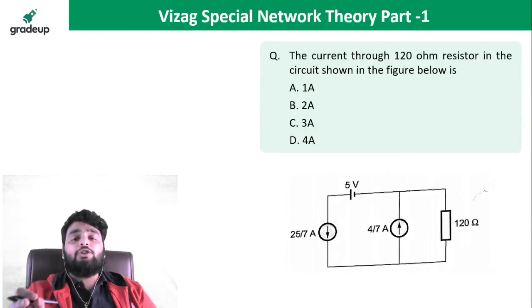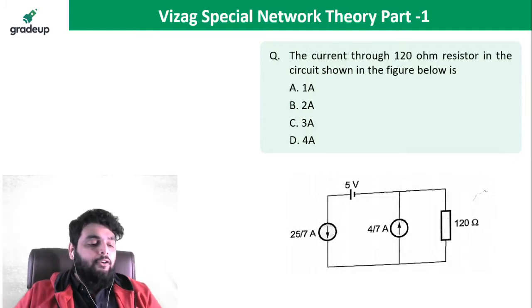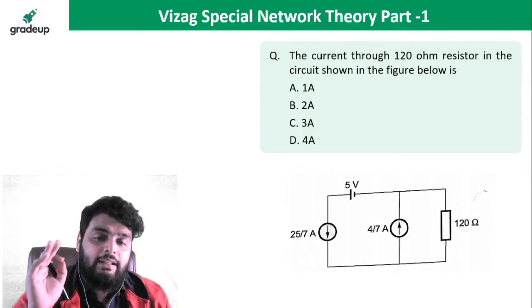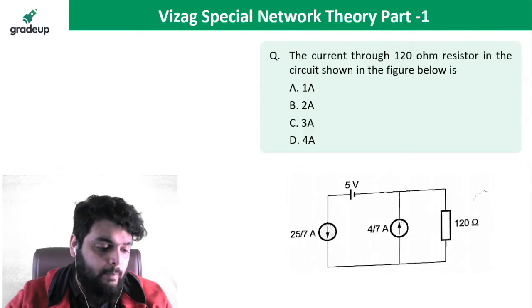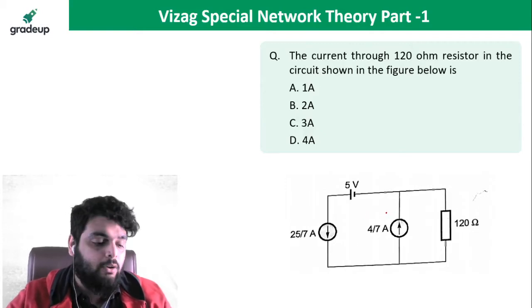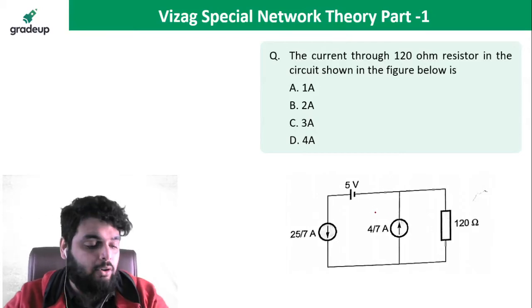In this type of question, you need not spend more than 5 seconds, if your practice is good enough. Just give the answer. What is the current which is passing through the 120 ohm?